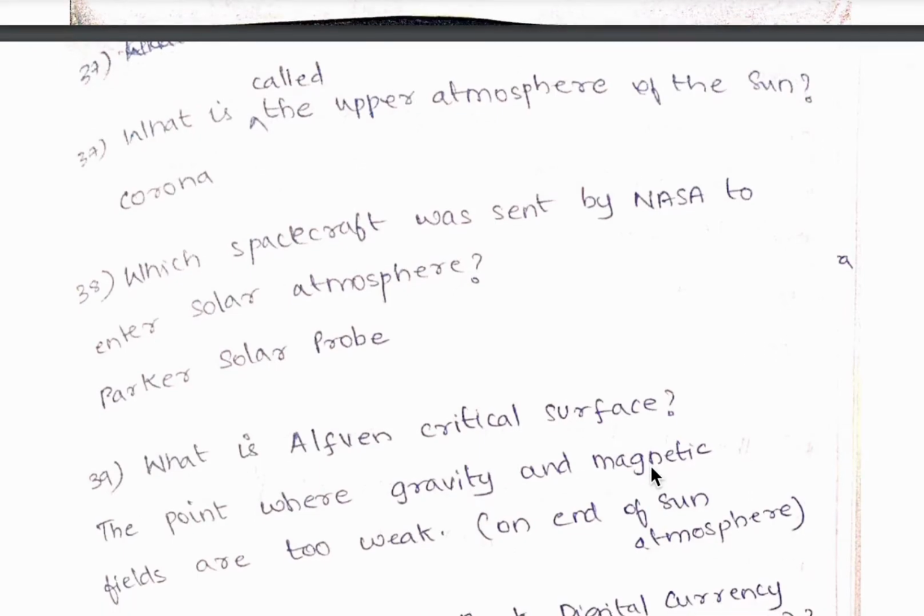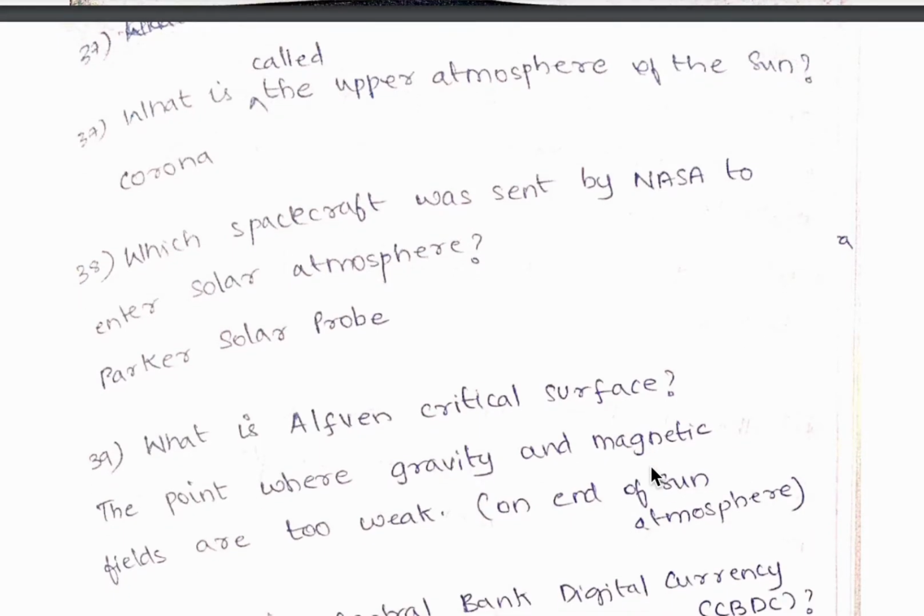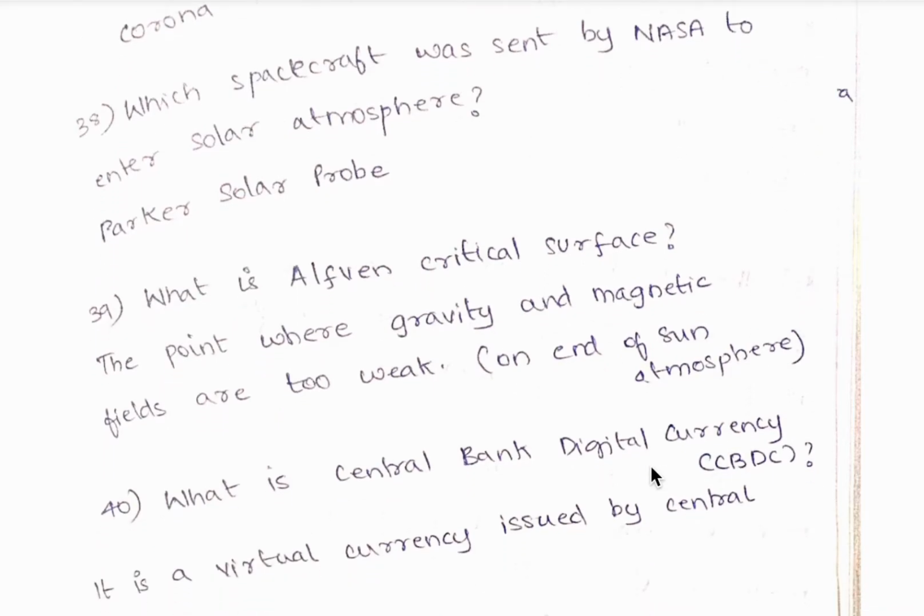37th question, what is called the upper atmosphere of the sun? It is corona. 38th question, which spacecraft was sent by NASA to enter solar atmosphere? It is Parker Solar Probe. 39th question, what is Alfven critical surface? So this is a point where the gravity and the magnetic fields are too weak. So it is found on the end of the sun's atmosphere.